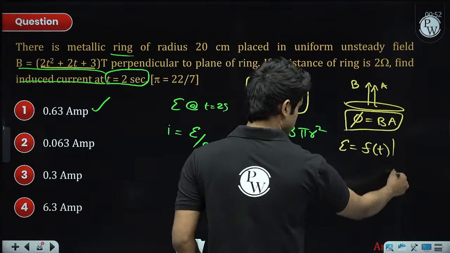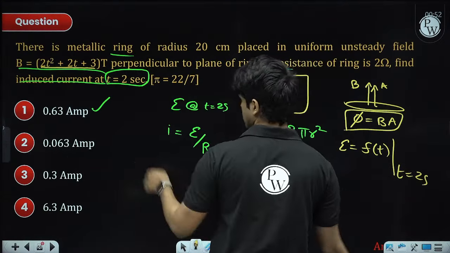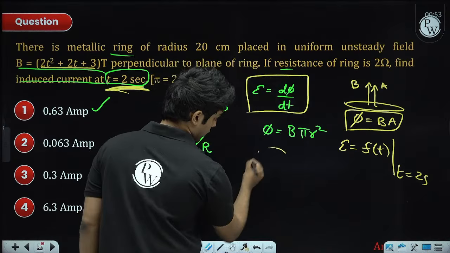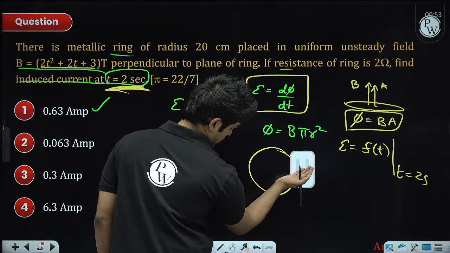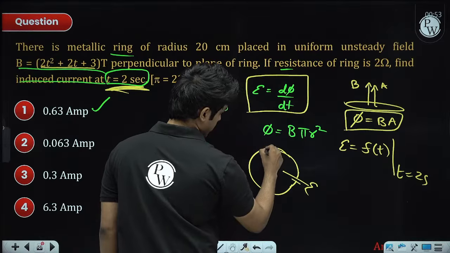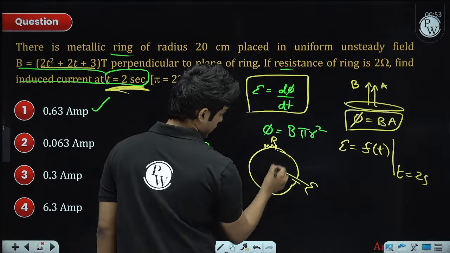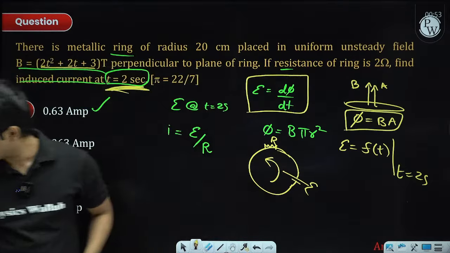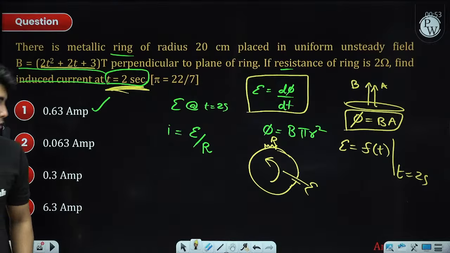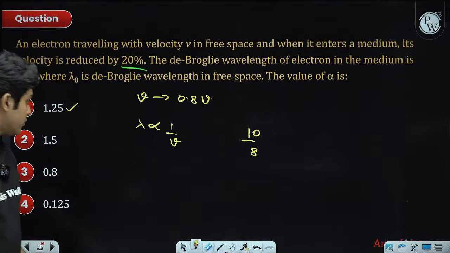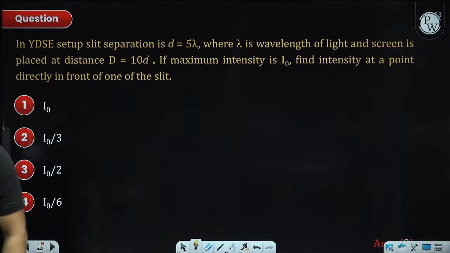Now in that function, if you put time as 2 seconds, that's when they want it, you will get the EMF. Now if this is the ring and the EMF is known to you, the resistance is given, then you can apply Ohm's law here, or KVL, E equal to IR. So you can get the current. That is the question basically. Okay, Mohammed. So this is 1.25, straightforward formula.